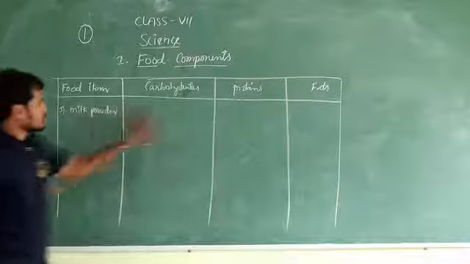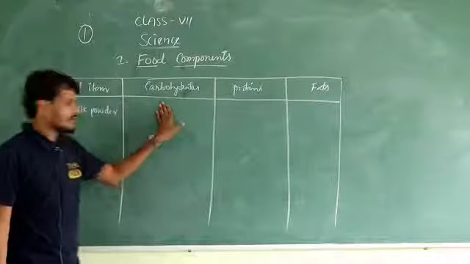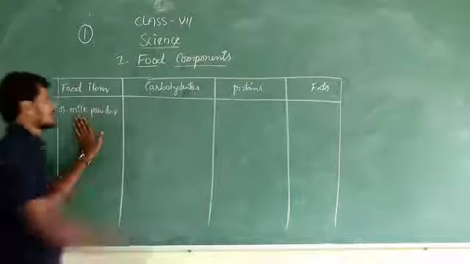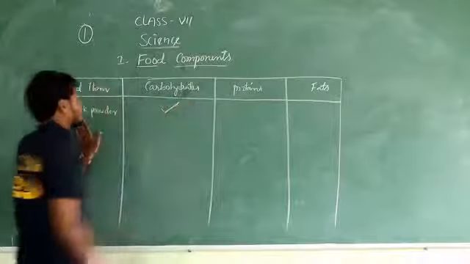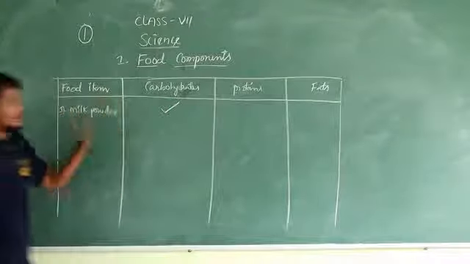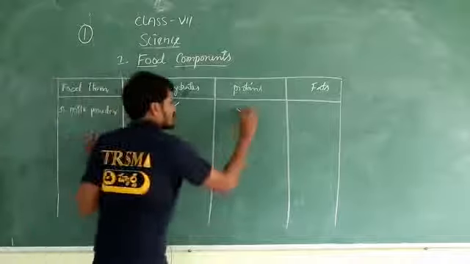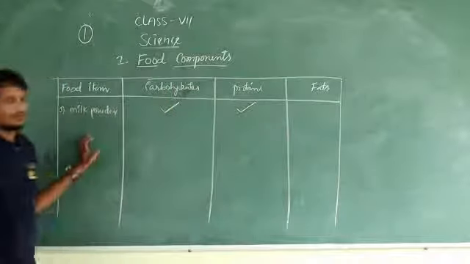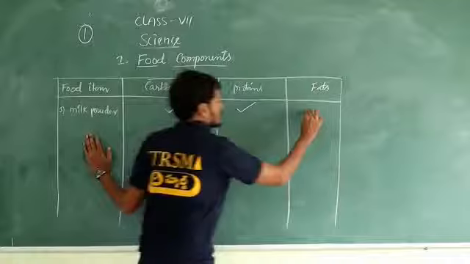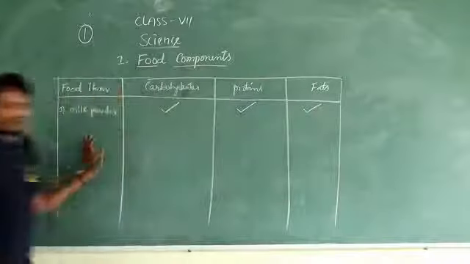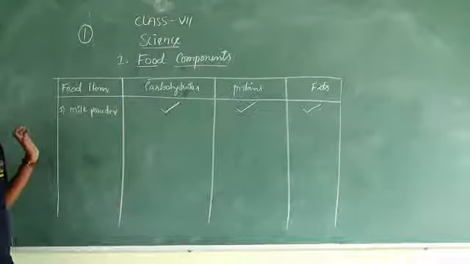Milk powder consists of carbohydrates. Carbohydrates are present in milk powder, yes or no? Yes, carbohydrates are present in milk powder. Next, proteins are also present in milk powder. Even fats are also present in milk powder.